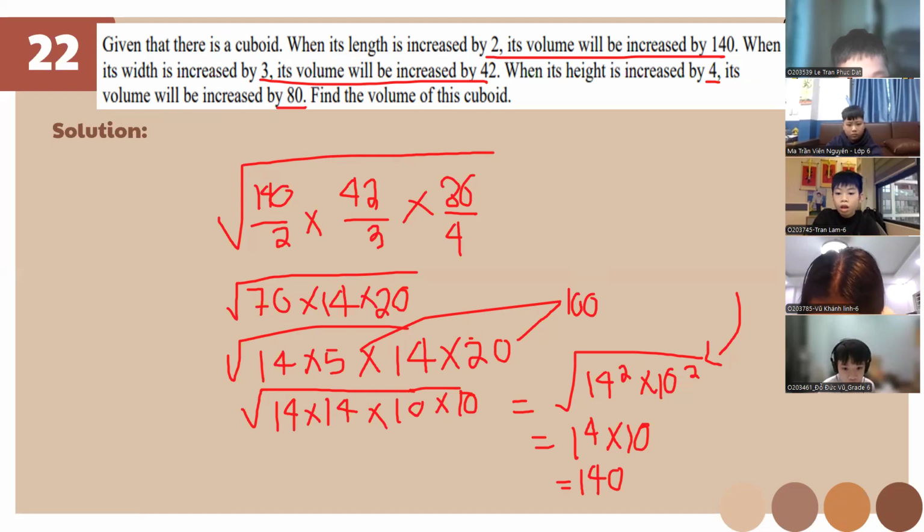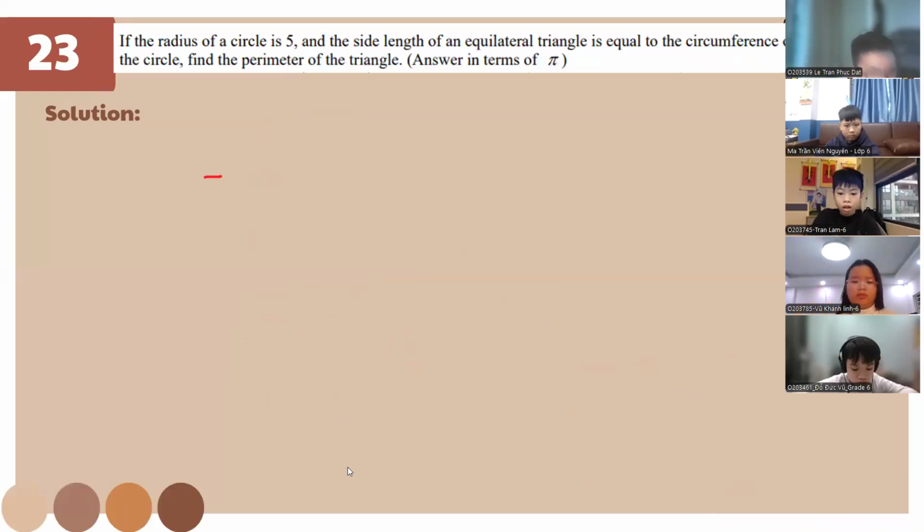Okay, let's go now. Our time is running out. So for this one, class, our solution is gonna be like this. If the radius of a circle is 5, and the side length of an equilateral triangle is equal to the circumference of the circle, we can just do it like this and answer in terms of pi.